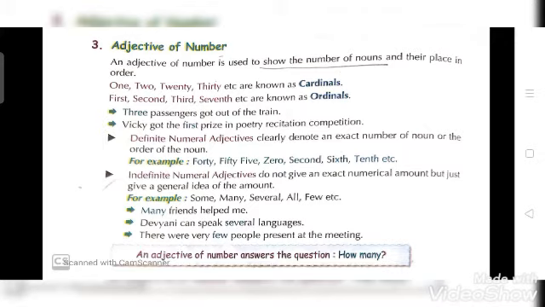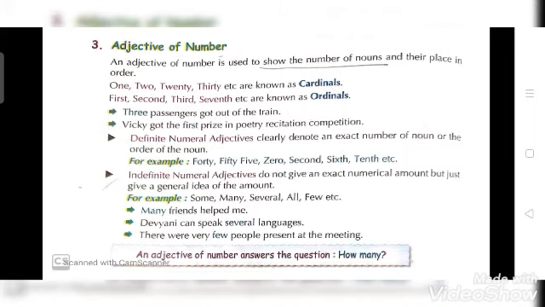जो exact number है noun का वो exact figure आपको यहाँ पता चलता है. Adjective of quantity में आपको exact figure नहीं पता चलता था, because वो uncountable nouns होते थे, उनको आप count नहीं कर सकते थे। But यहाँ पे आप easily count कर सकते हैं, यहाँ easily आपको numbers पता चलेंगे। For example 40, 55, second, 6, 10th, etc.